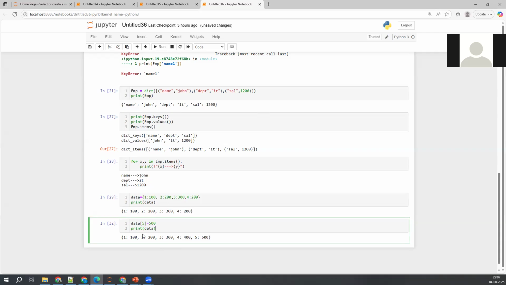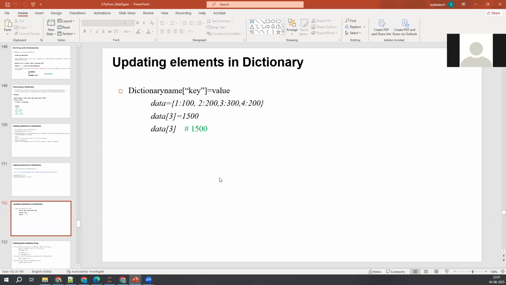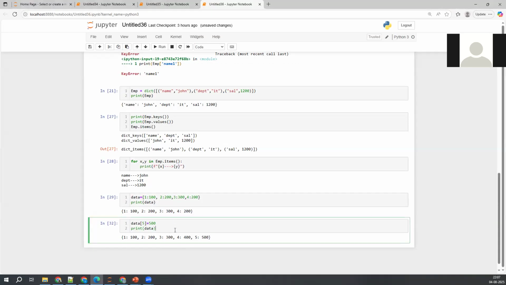Yes, sir. So I suppose we can add a value in between 2 and 3? We can't, right? No, we cannot do that. We cannot access the elements by using the position. I cannot tell you that one. Mostly it is going to add at the end, but I cannot give any guarantee. See, it doesn't matter whether it is storing at the end or middle or the starting position. Ultimately, whether it is storing or not, that's what we need to worry about. Clear?